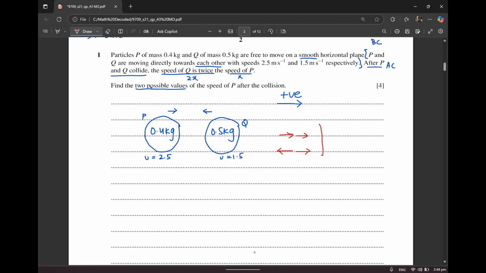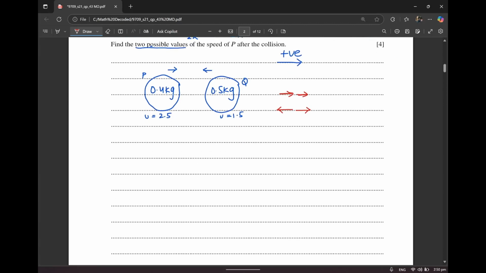And we know that they both cannot be traveling this way. Why? Because we're going to be taking the direction of the particle that has a higher speed. Higher speed is of particle P, and particle P is moving rightwards. So we're going to be taking the rightwards direction. Anyways, first I'm going to label this case 1 and this is going to be case 2. So first I'm going to be solving case number 1.